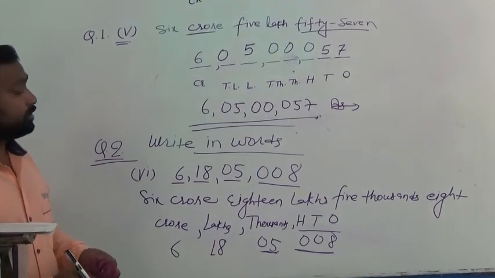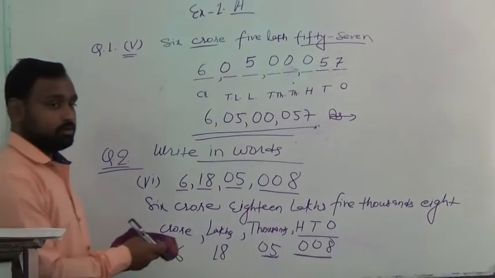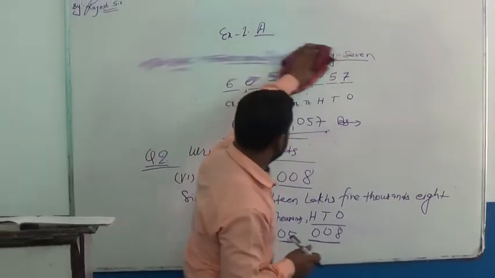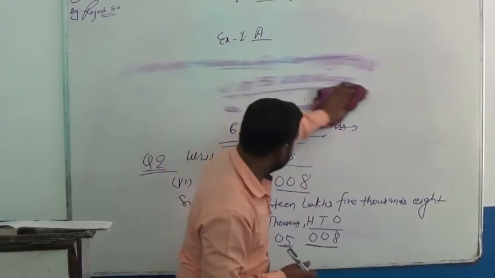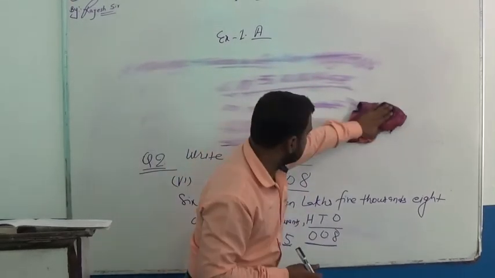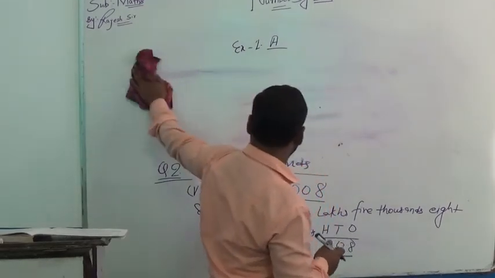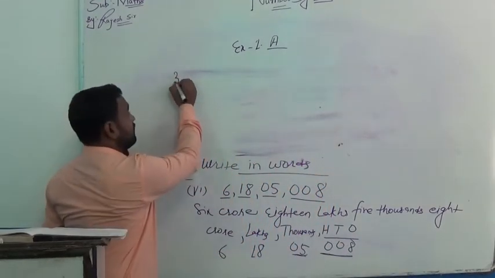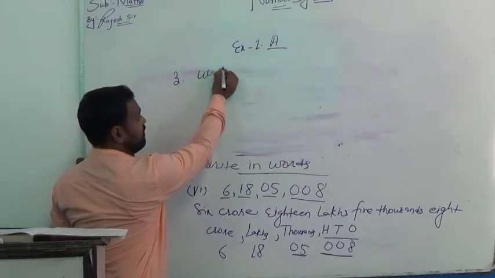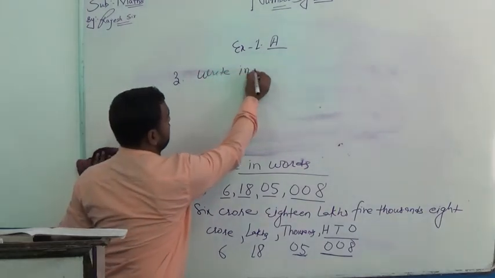Now we come to question number 3: write in expanded form.